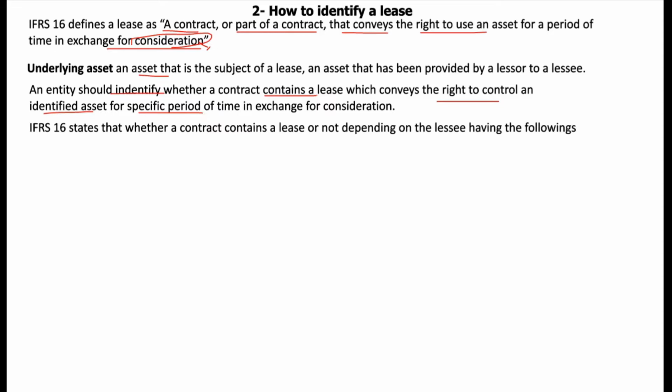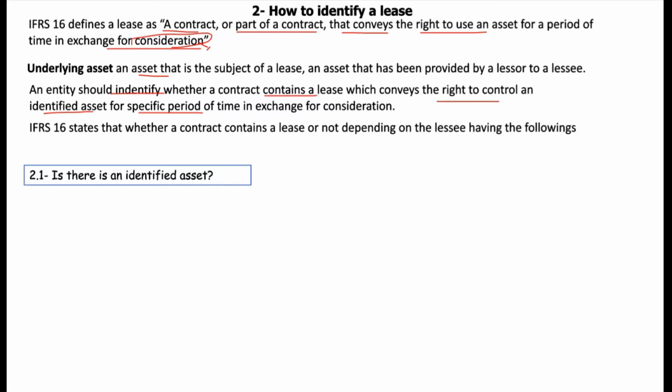These are the lease terms. Whether a contract contains a lease or not depends on the lessee having the following. The contract should be based on some conditions.